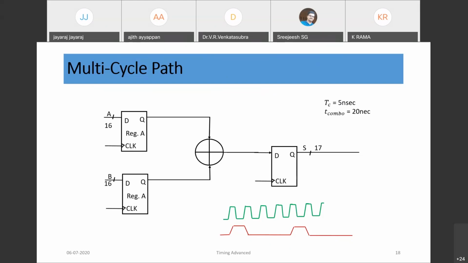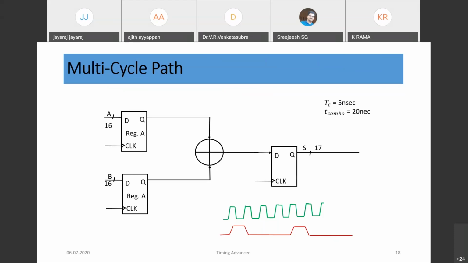Like memories, we can use them directly in our design, and ALUs, arithmetic logic, adders, multipliers. Those kind of logic we can use directly in our design. Based on the standard cell or library coarse-grained circuit characterization, the delay would be characterized by the library.